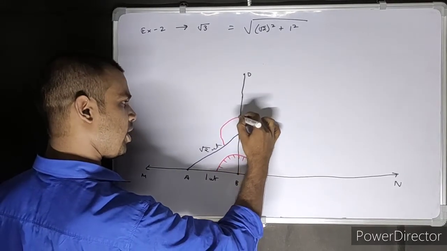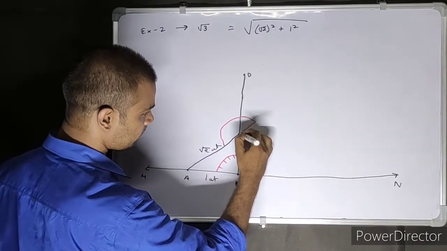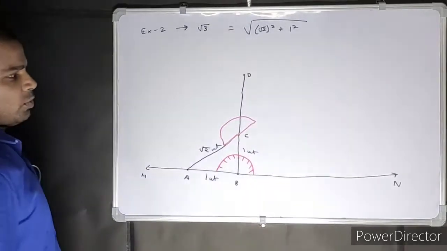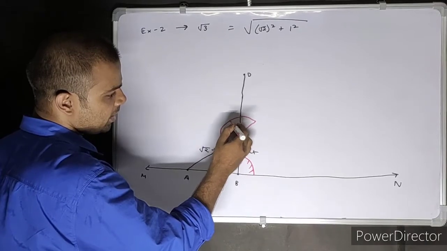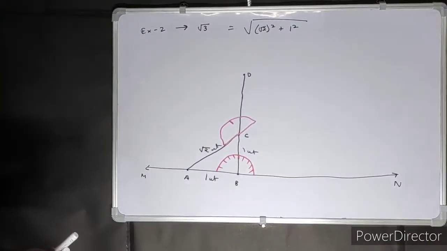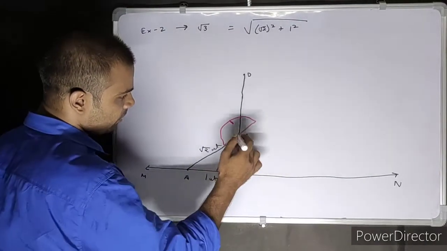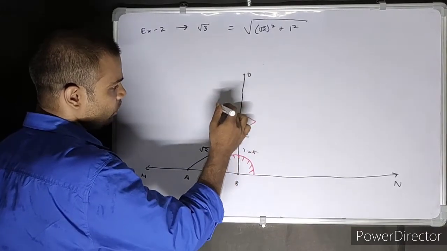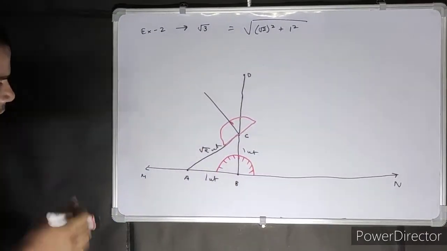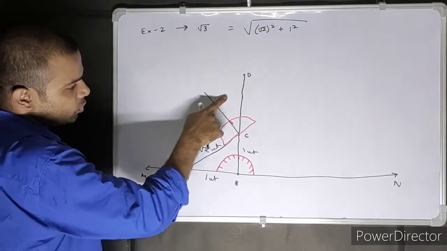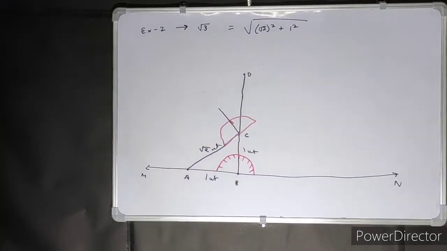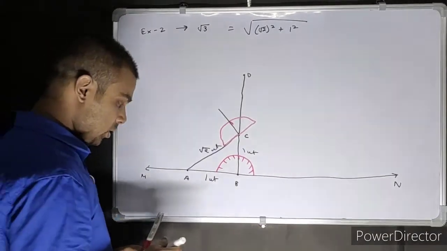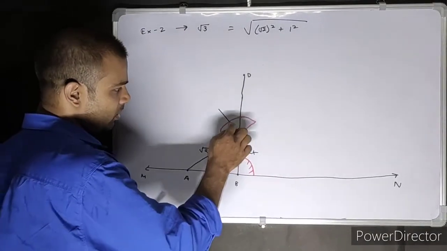So your protractor would come something like this. Your 90 degree will be here somewhere. If you draw the 90 degree from here, somewhere like this. Now you will need only 1 centimeter, so it will be small. 1 unit, a bit small. Okay, understand? So this is your protractor.